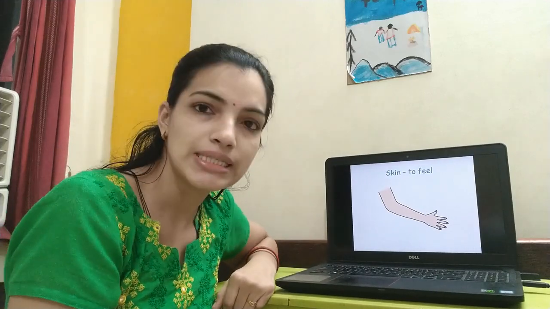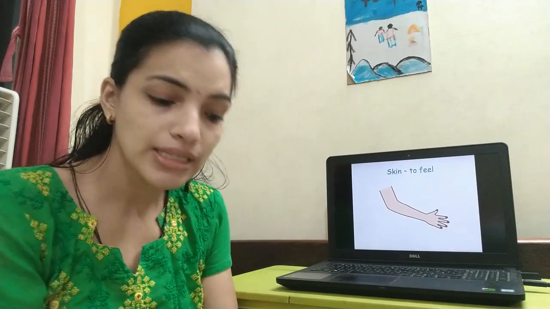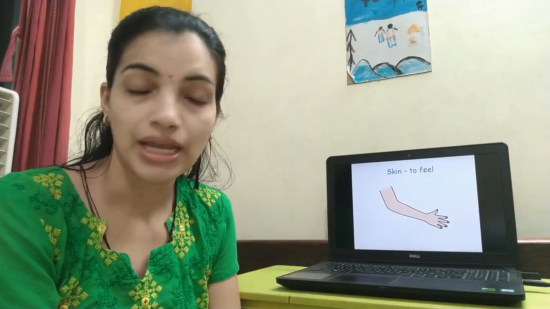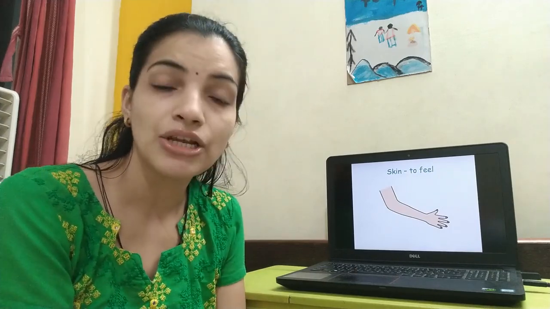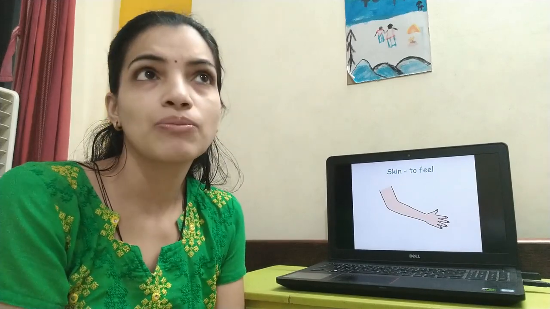Now what is this? It's a hand, but I want to show you the skin. Skin is all over our body. And what is the use of the skin? It helps us to find out or identify different surfaces. Suppose the road is rough, but your dress is soft.